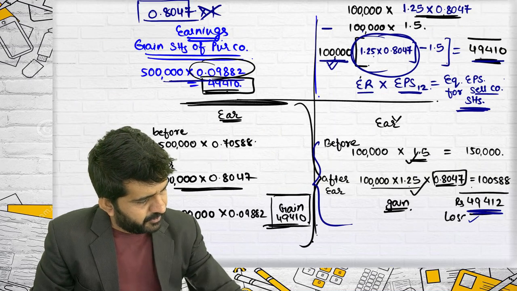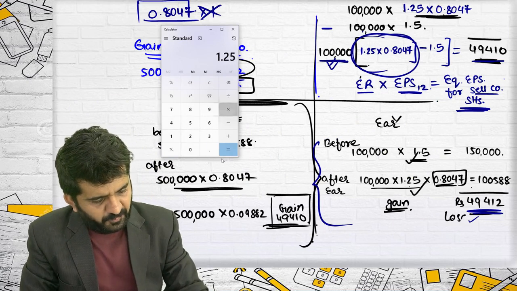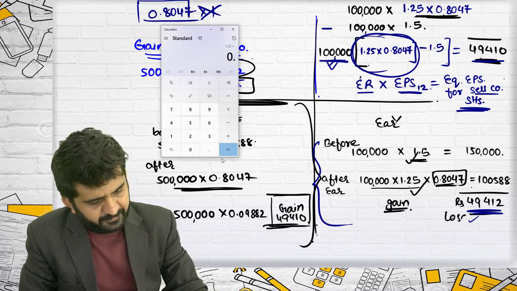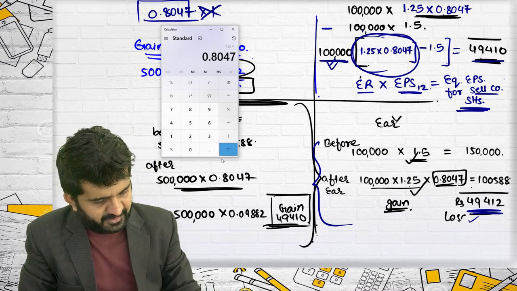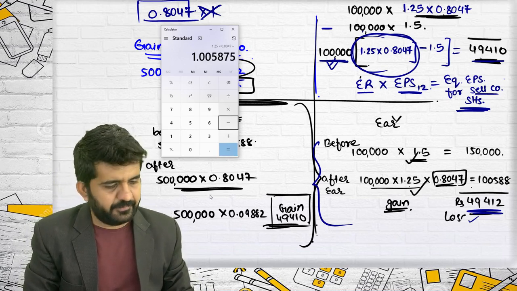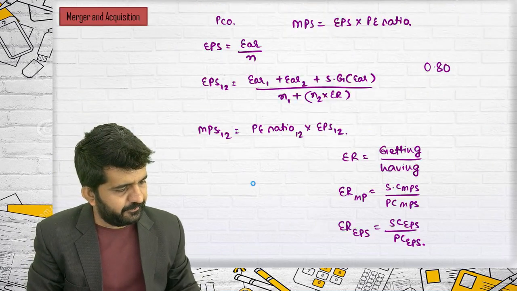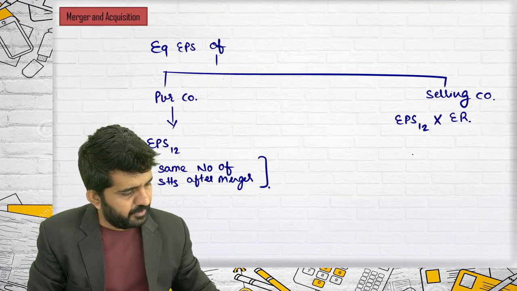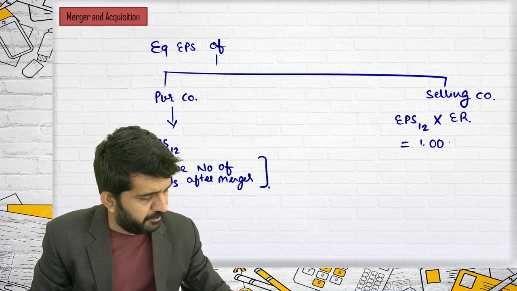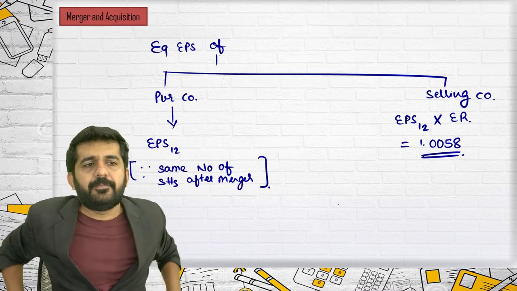It is 1.25 into 0.8047. It is 1.0058. Correct.